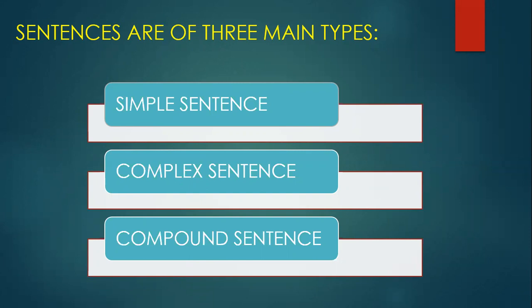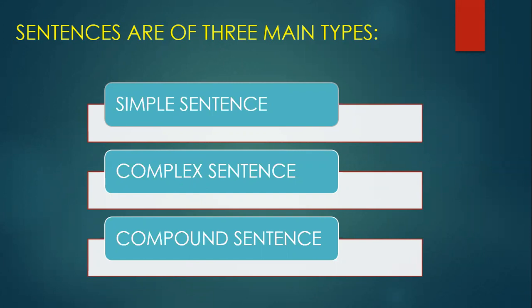That means we can convert a simple sentence to a compound sentence, or a compound sentence to a simple sentence, or a simple sentence to a complex sentence, or a complex sentence to a simple or compound sentence, like that. So how to change the sentences?